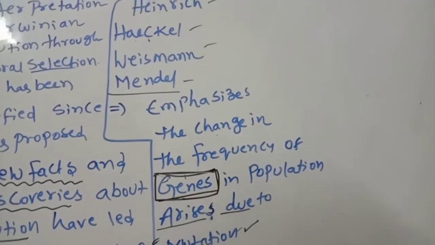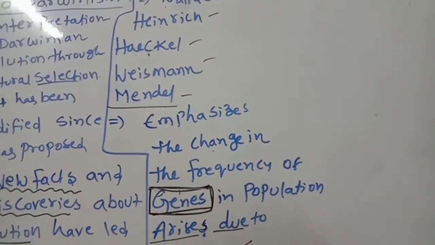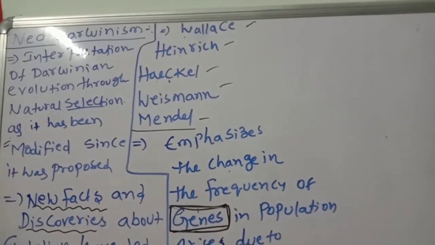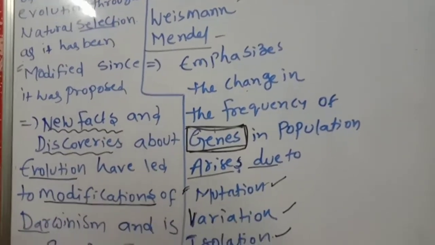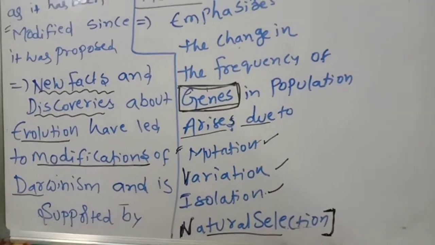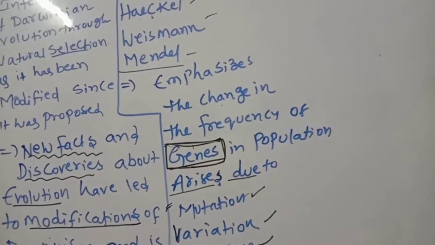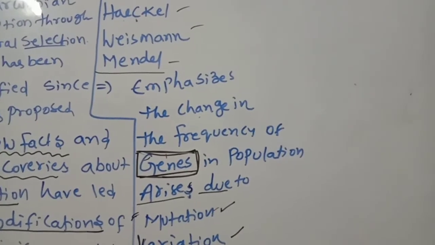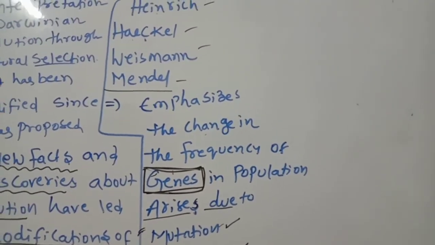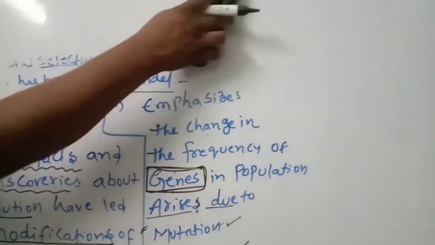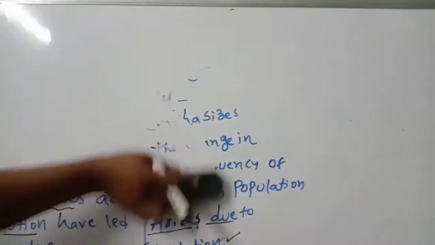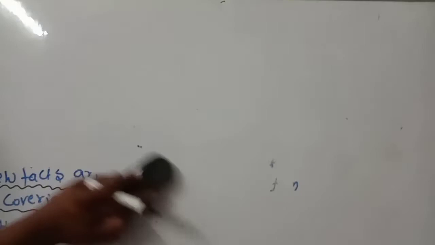Like that, Neo-Darwinism gives a complete picture about mutations, variations, isolation, and natural selection. So we are going to discuss the mutation theory. Who proposed mutation theory and what is it? We are going to discuss.